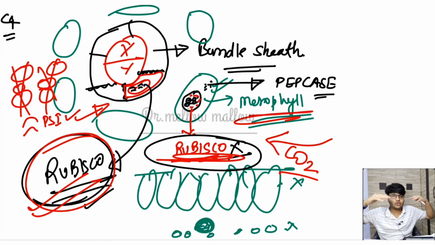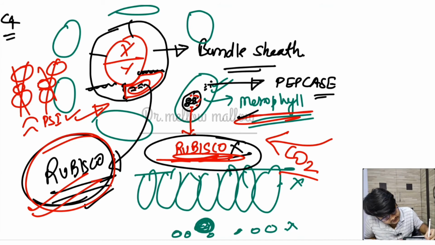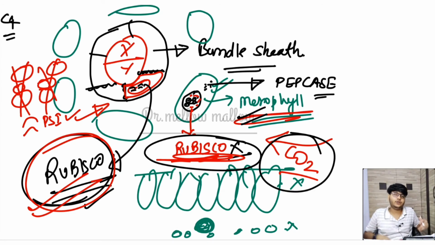So if the stomata are half open, there is no effect because it has very high efficiency. So the mesophyll cell is now very clever. It has placed the enzyme PEPcase for the entry of CO2 and to ensure that no O2 goes inside. Listen to me very carefully: oxygen can go to the bundle sheath cells because oxygen is necessary for basic respiration. So there must be a little transport of oxygen to take place.